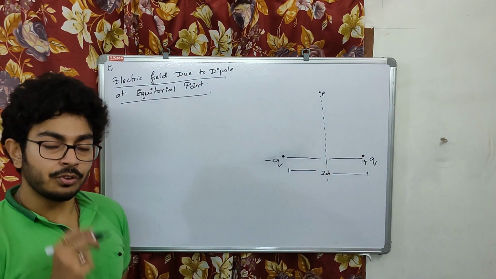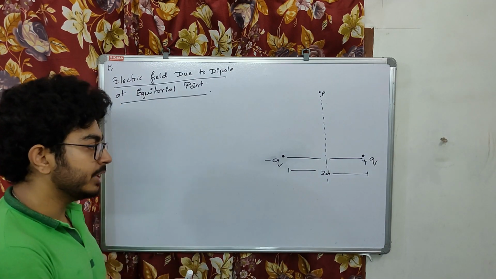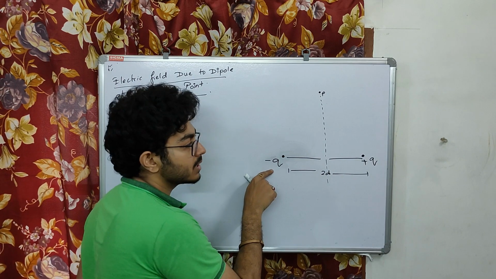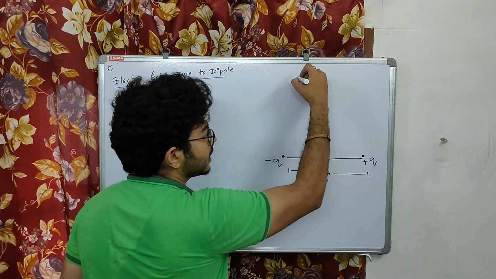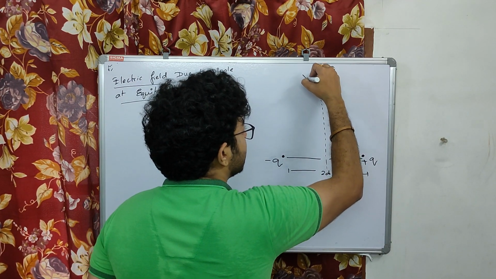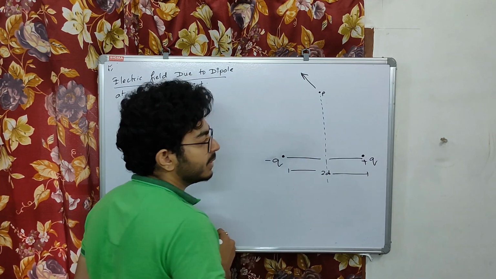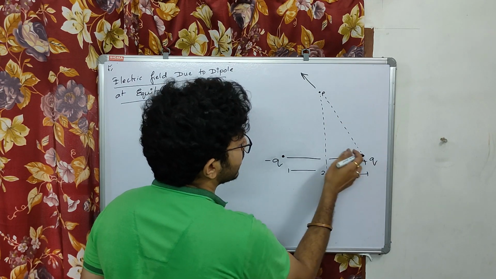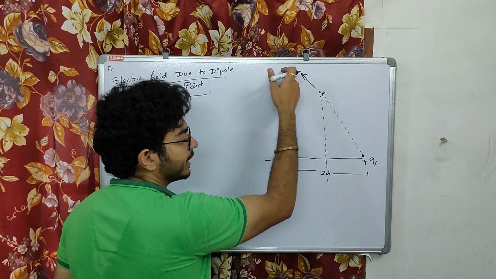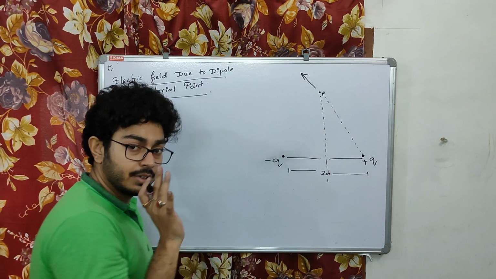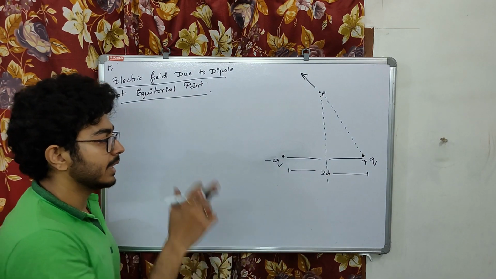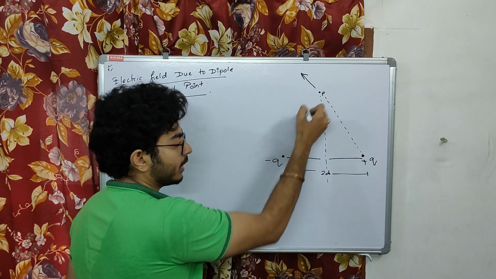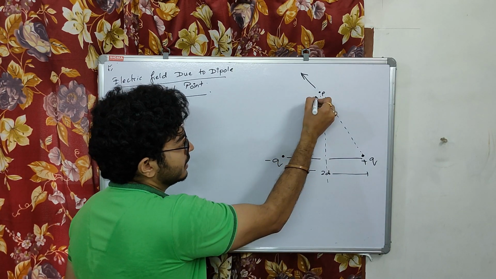Now we need to find out, in the same way, what will be the electric field due to the positive charge and what will be the electric field due to the negative charge. The electric field due to this positive charge will be directed this side. If you remember what I taught in the electric field chapter, this will be the direction. Similarly, what will be the direction due to this negative charge?